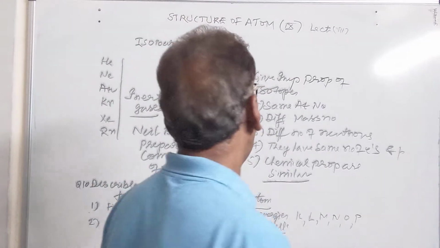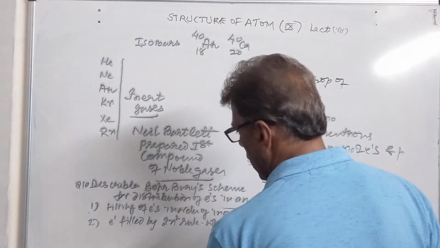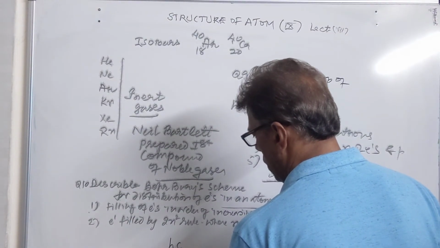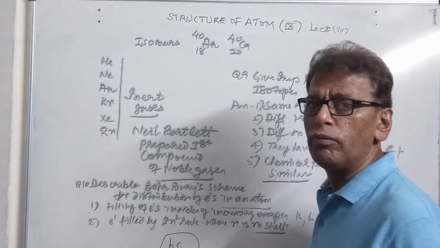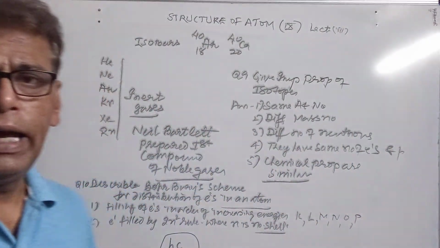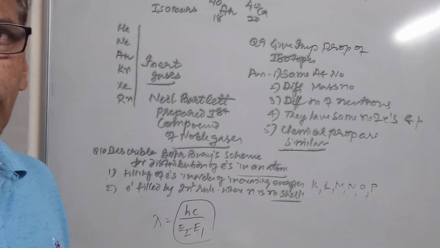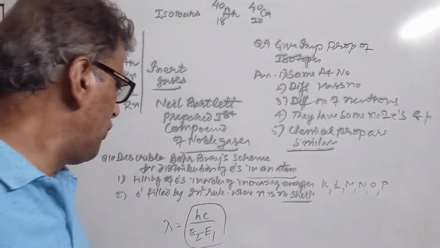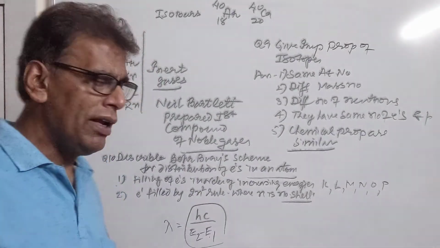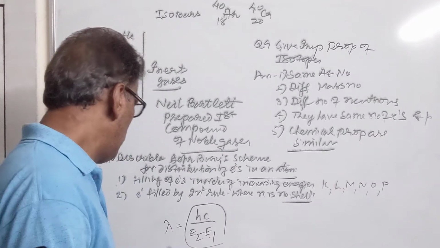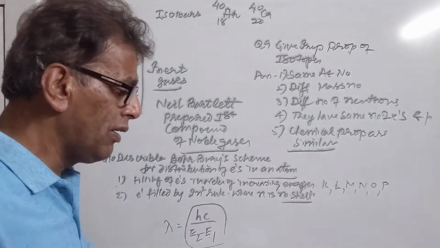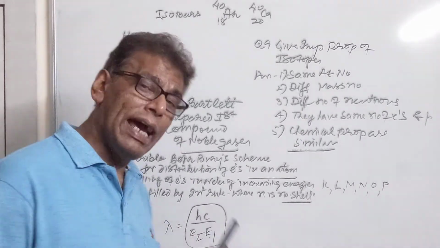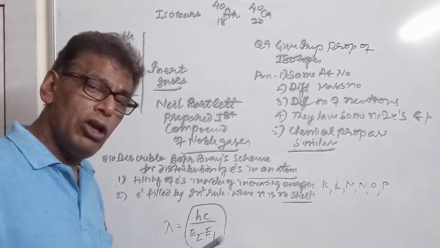The wavelength of the light so absorbed or emitted can be calculated by the formula λ = hc/(E2 − E1). E1 is the energy of the lower level from where the electron has been excited, and E2 is the energy of the higher level to which the electron has gone. Lambda is the wavelength of the light emitted when the electron comes back to the original state, or the wavelength of the photon of light which was absorbed by the electron to move to the higher level. h is Planck's constant and c is the velocity of light.